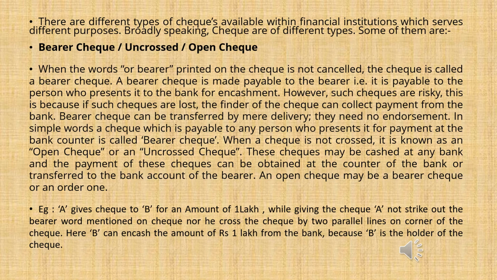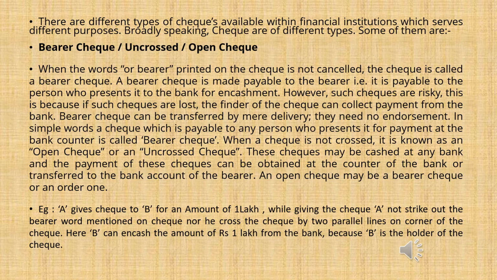A gives a check to B for an amount of 1 lakh. While giving the check, A did not strike out the bearer word mentioned on the check, nor did he cross the check with two parallel lines on the corner. Here B can encash the amount of rupees 1 lakh from the bank because B is the holder of the check. So B has the check with him, and that is a bearer check, so he can go to the bank and encash the amount.